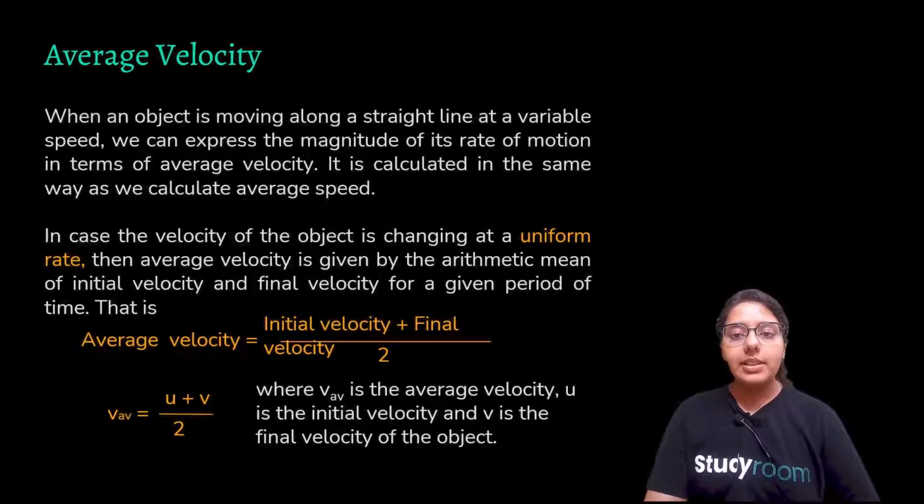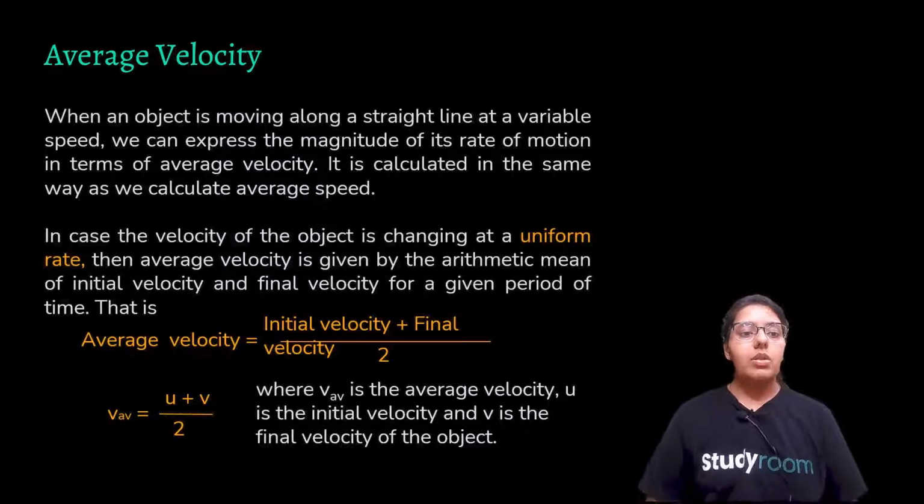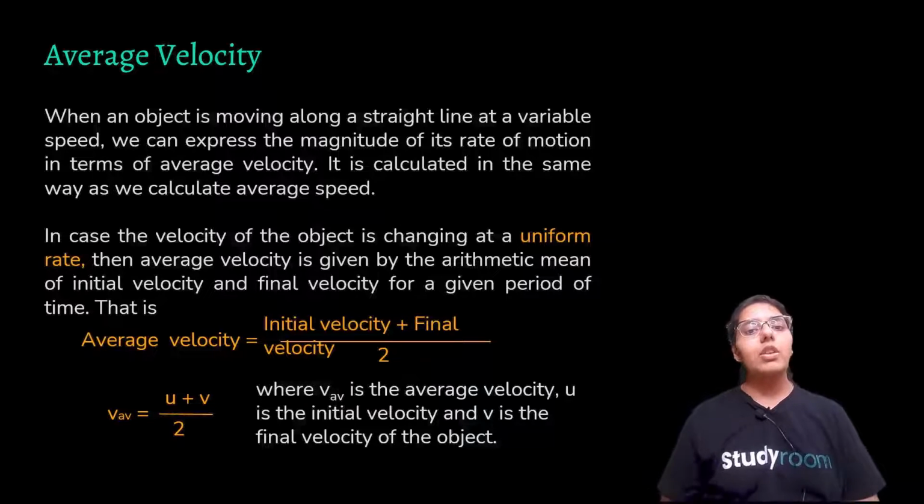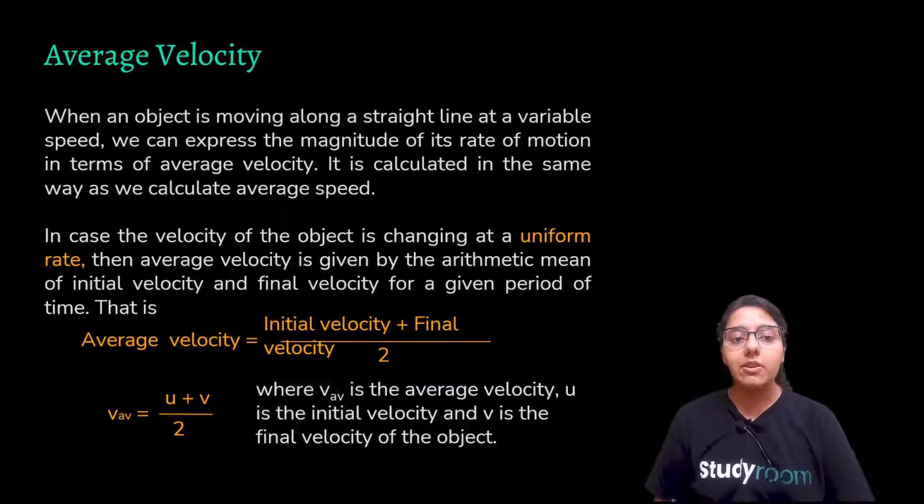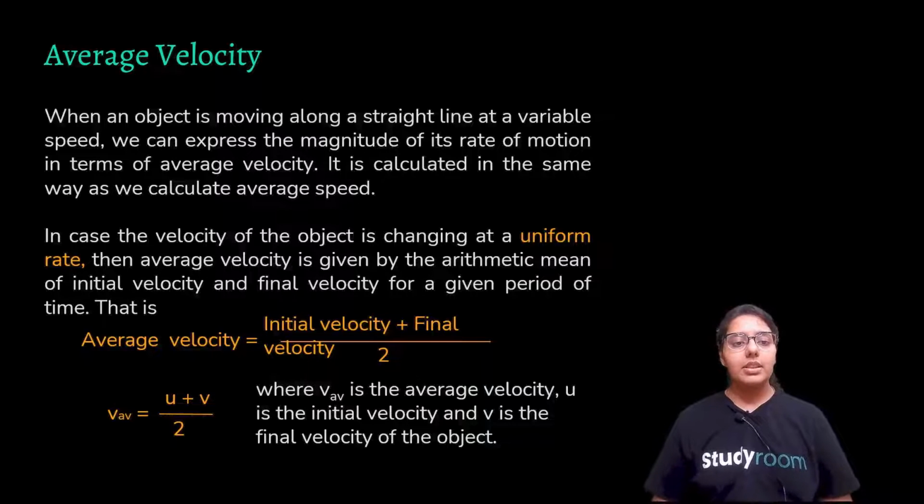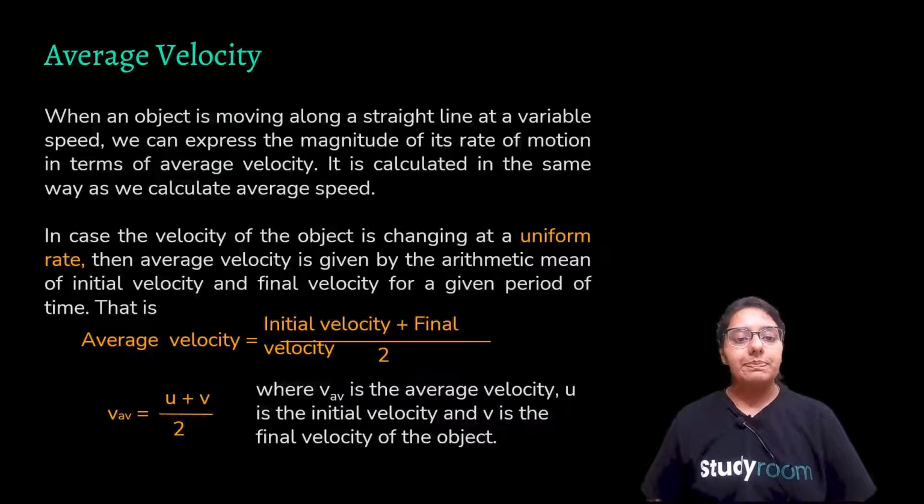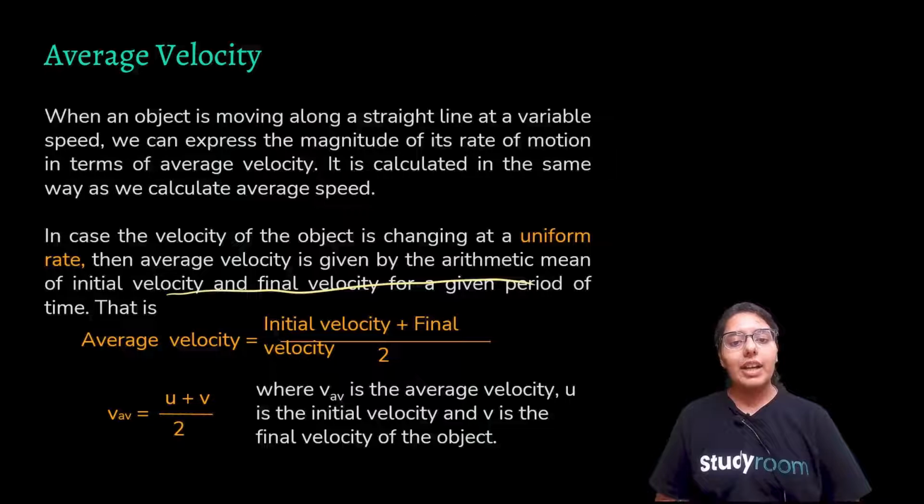So pay attention please, okay? When an object is moving along a straight line at a variable speed, we can express the magnitude of its rate of motion in terms of average velocity. It is calculated in the same way as we calculate the average speed. Okay, so it is changing at uniform rate. Average velocity is given by the arithmetic mean of initial velocity and final velocity.